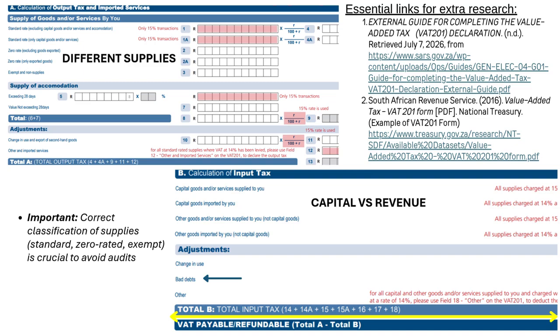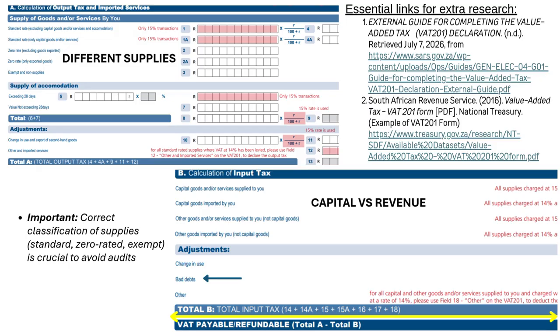In this slide, we look at how we apply the theory from previous slides in practice, specifically in completing the VAT 201 return form. This is the form we use to declare output tax and input tax and calculate the VAT payable or refundable. I've included two references for anyone who wants to delve deep into the topic, but for now, here's an overview. Section A covers output tax, the VAT you've charged in goods and services supplied to customers. It is split by the type of supply, as previously discussed.